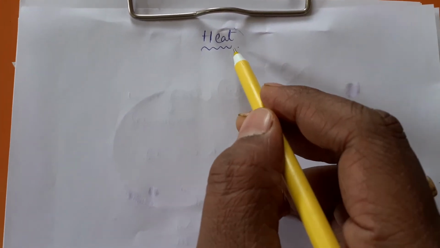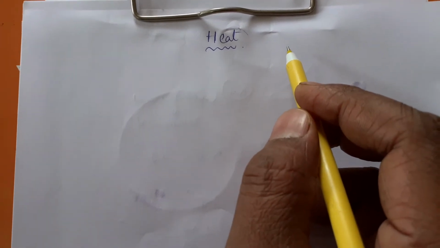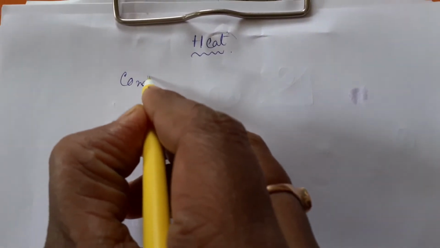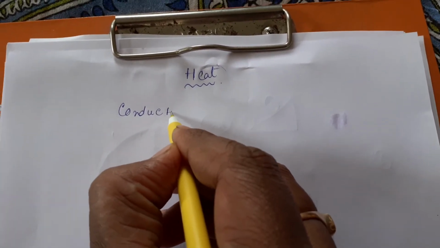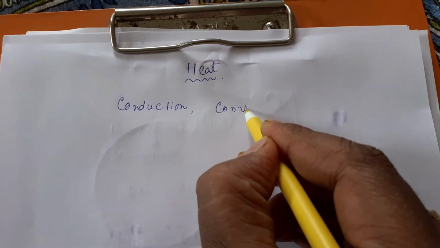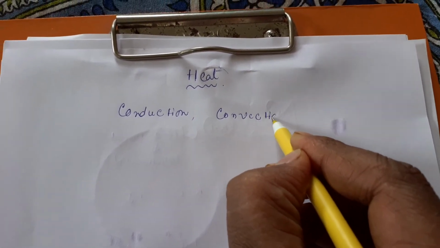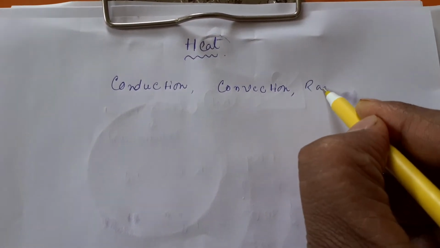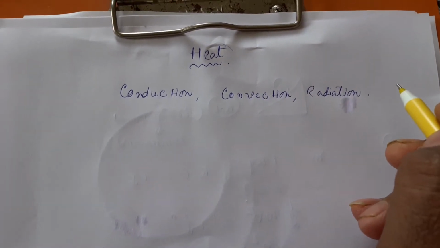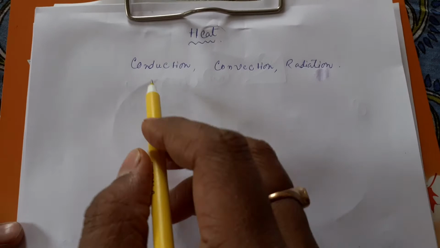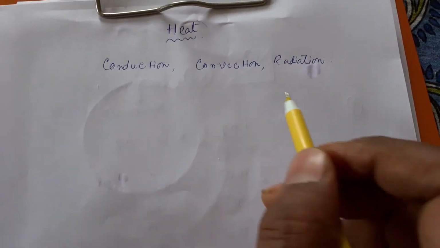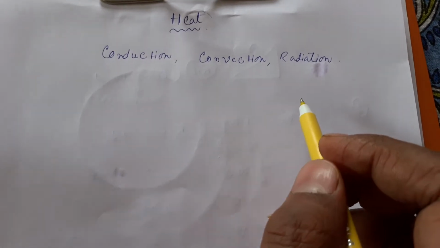Second thing, when you talk about heat transfer, there are three processes. One is called the conduction process, second one is convection, and third one is radiation. So conduction, convection and radiation are the three processes by which heat can be transferred from one portion to another portion.